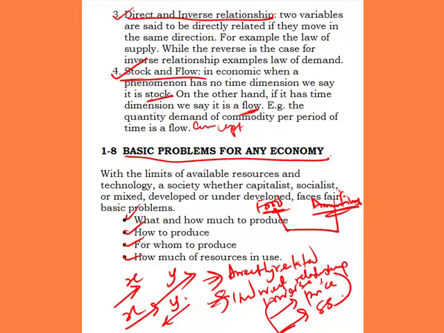They are in war, they need ammunition and they need food at the same time. If they produce food, then definitely they won't produce ammunition. If they produce ammunition, they won't produce food. So this is a problem always faced by every economy, either capitalist or socialist. How to produce is another problem always faced by every economy. What's the way to produce?